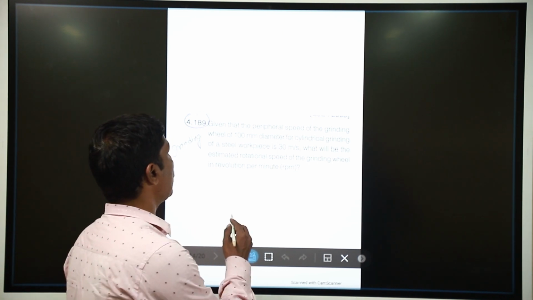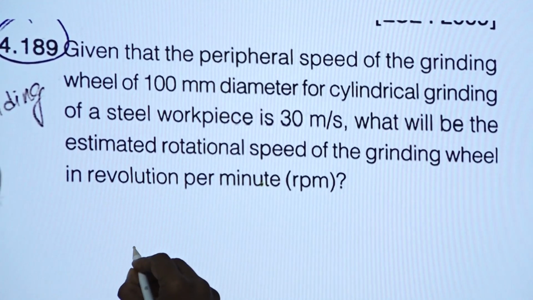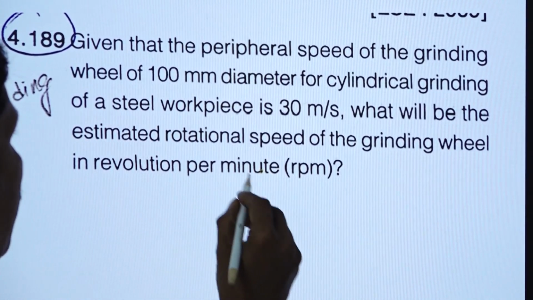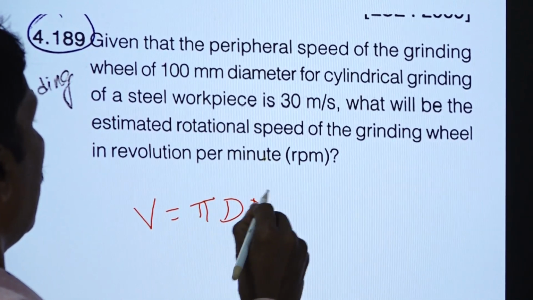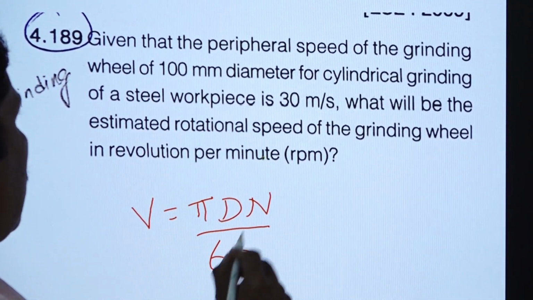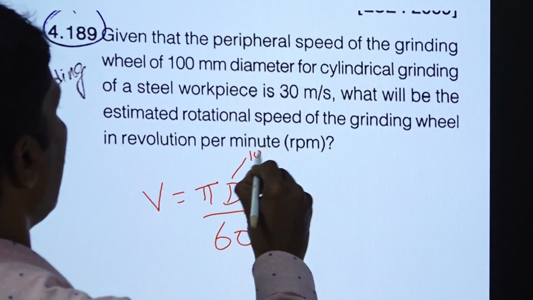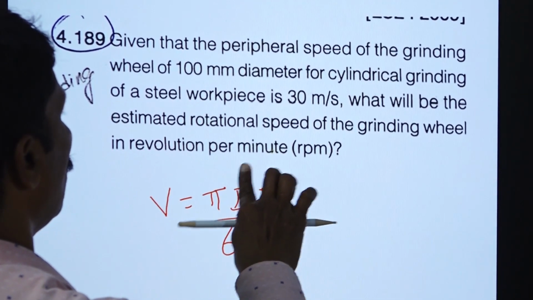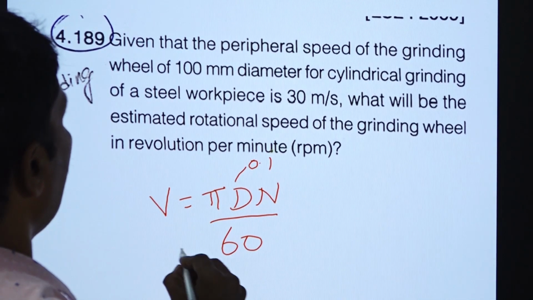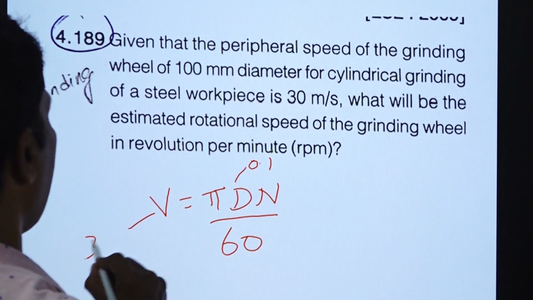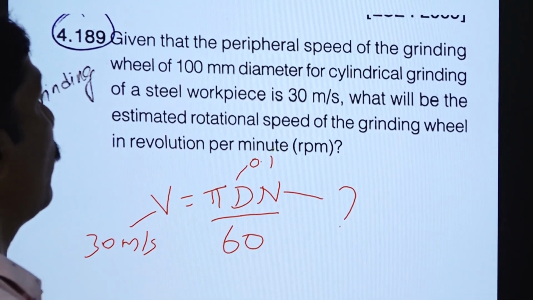We are given the peripheral speed of the grinding wheel, 100 mm diameter and velocity 30 meter per second, and we have to estimate the rotation speed. So, V equal to pi d n by 60, this formula can be used. The diameter is given as 100 mm, so we convert it into meters, 0.1, and the velocity is 30 meter per second. So, we have to calculate n. It is a simple formula.